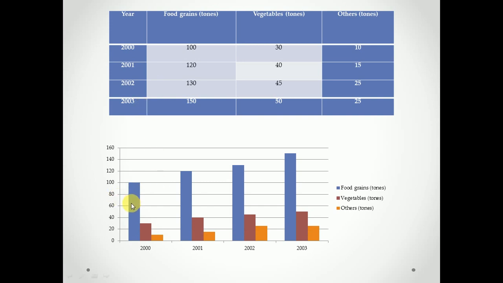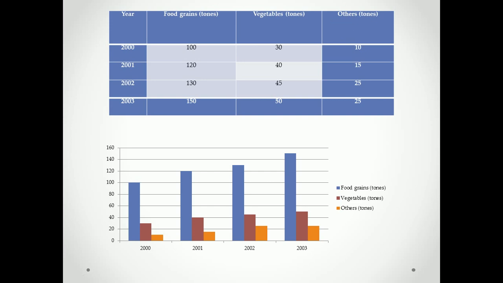This is for food grains, this is for vegetables, and this is for others. This data is for the year 2000. Similarly for year 2001, it's just a bar diagram where instead of one bar there are multiple bars, 1, 2 and 3, which represent these three groups.